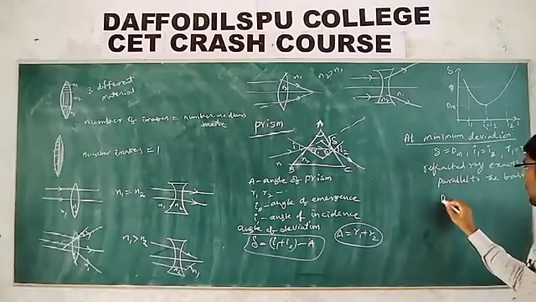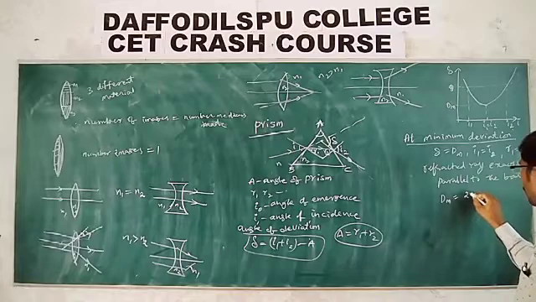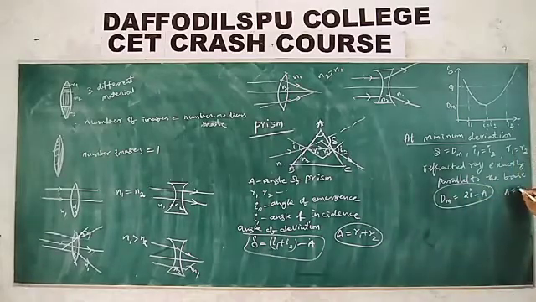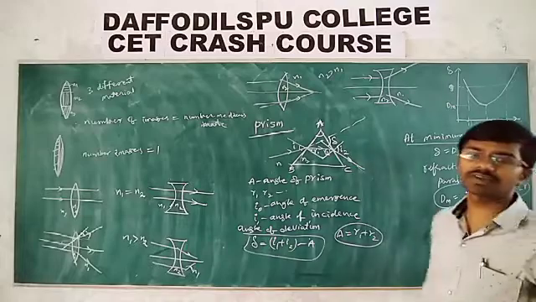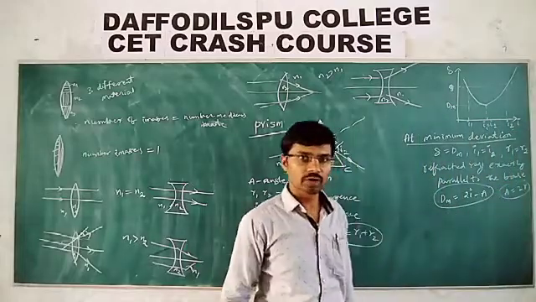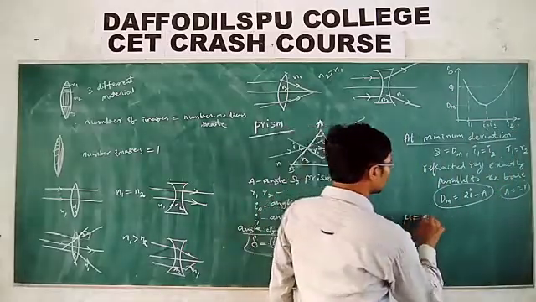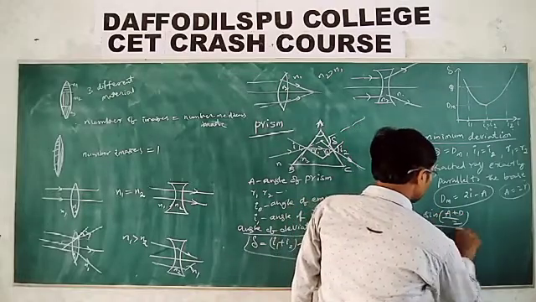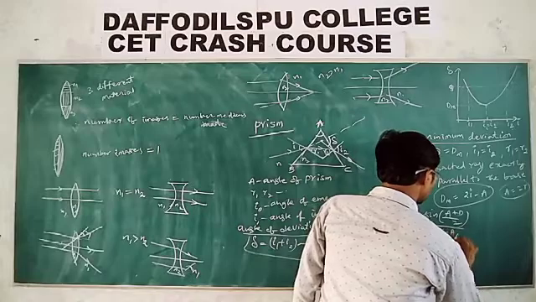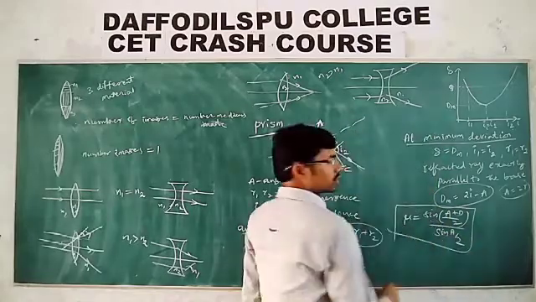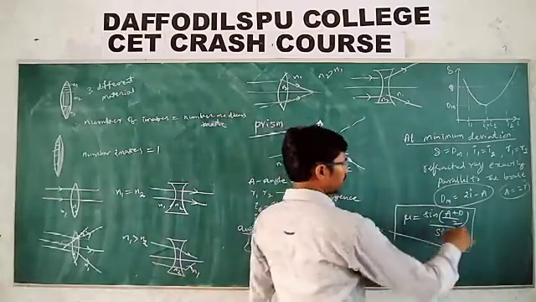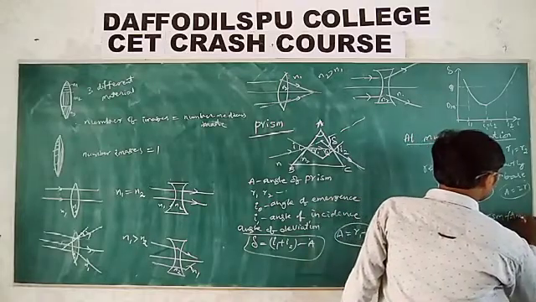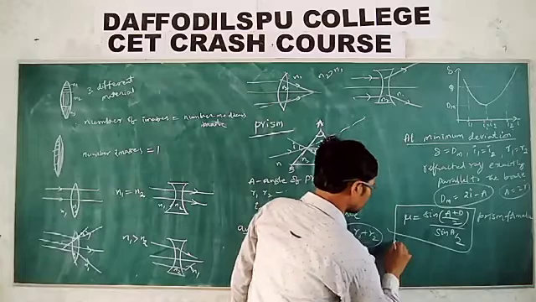So in this case, minimum deviation is equal to 2I minus A, and A is equal to 2R. Then what is the refractive index of the prism? The prism formula is mu is equal to sin of (A plus delta m) by 2 divided by sin A by 2. This is what we call the prism formula.